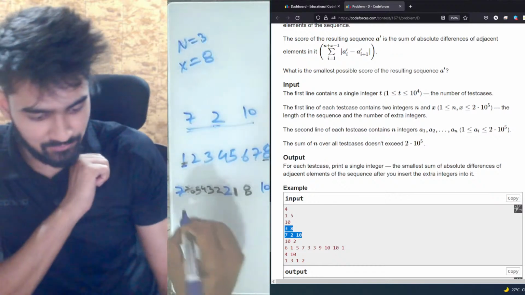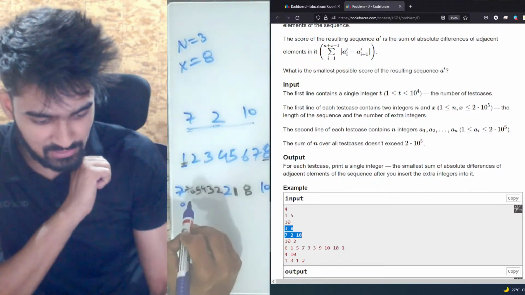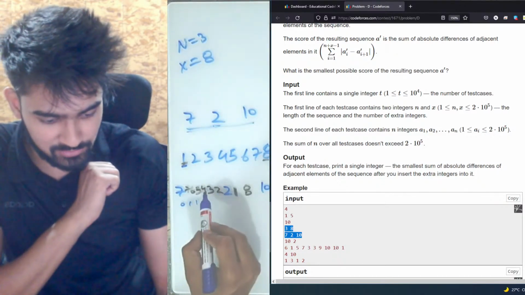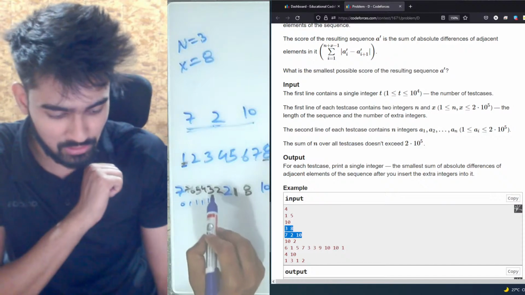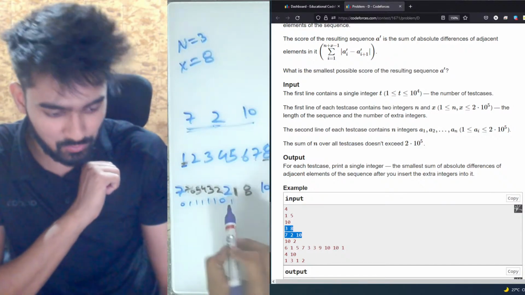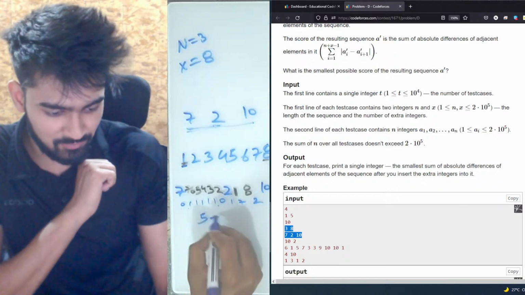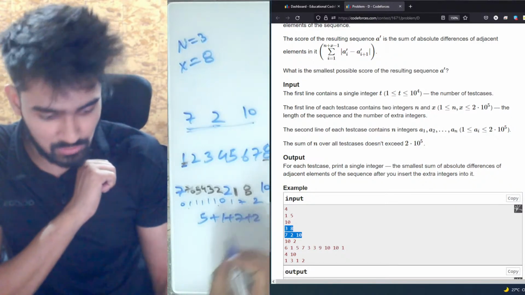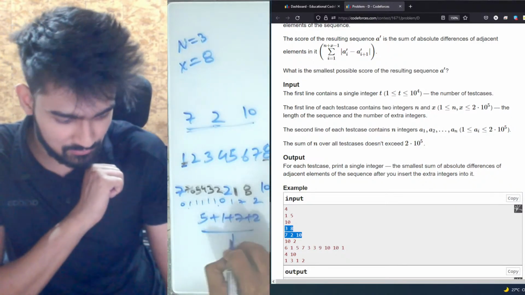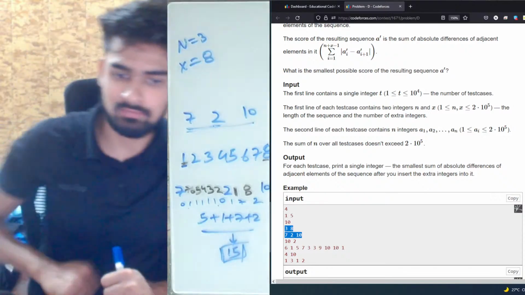If you see, the difference of this is 0, of these two is 1, then 1, then 1, then 1, then again 1, then 0, then 1, then 7 and then 2. So you had 5 ones. So 5 plus 1 plus 7 plus 2, which is 15, and 15 is the answer.